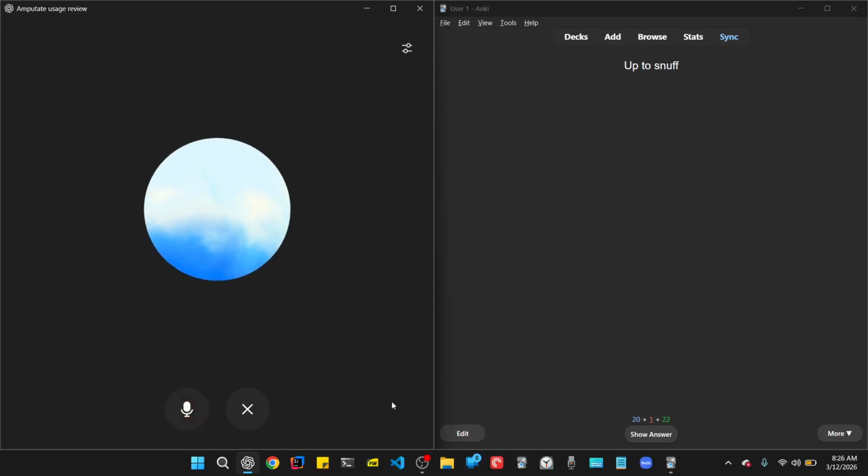Okay, now teacher, let's jump into another word, which is up to snuff. Up to snuff means something that has high standards. And also it can be used negatively. For example, I can say that the laptop that I'm using is up to snuff, because I have been using this laptop for almost 5 years and it's still working, and it's still in good condition.